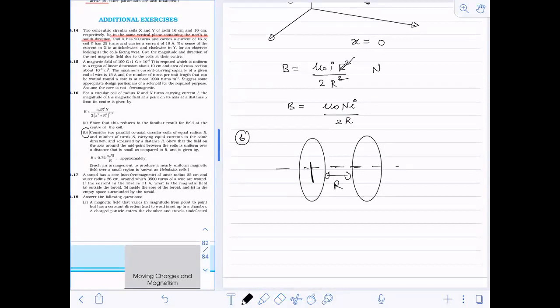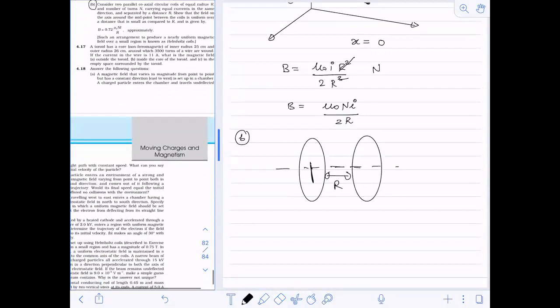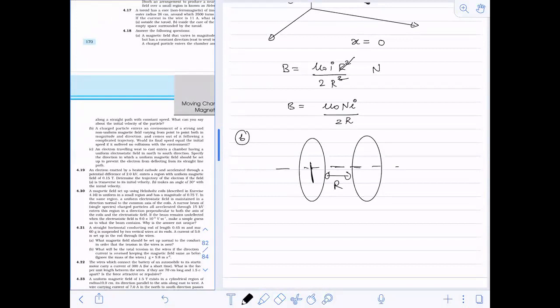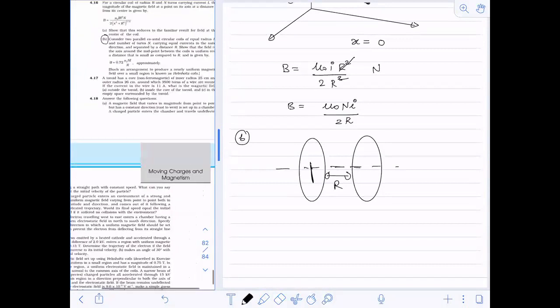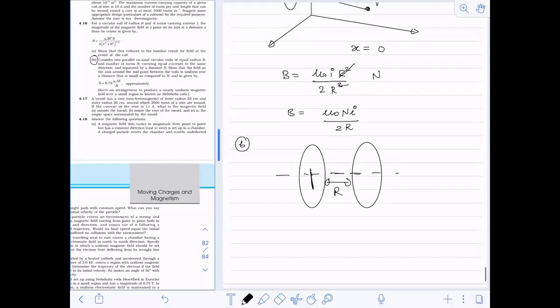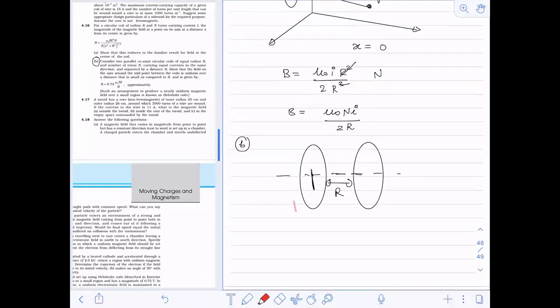Okay, so that's why. Helmholtz coil and all. This is also a Helmholtz coil only. Question number 16 is also a Helmholtz coil. So just try it once.